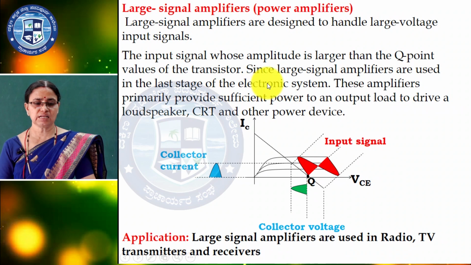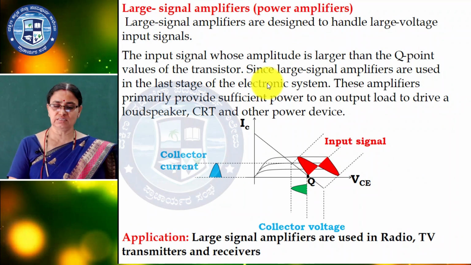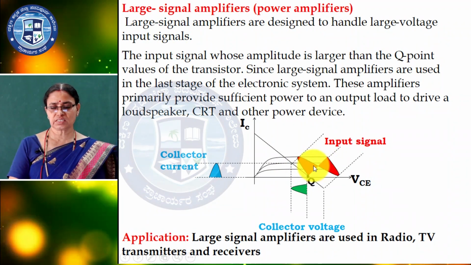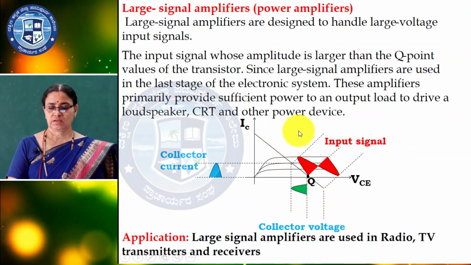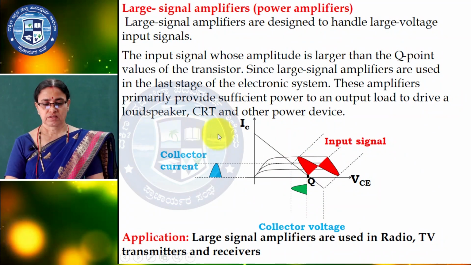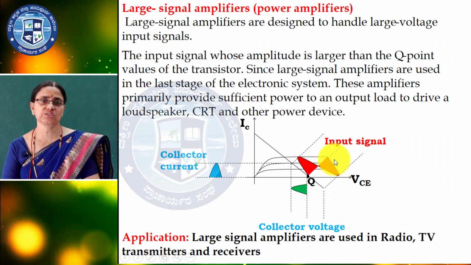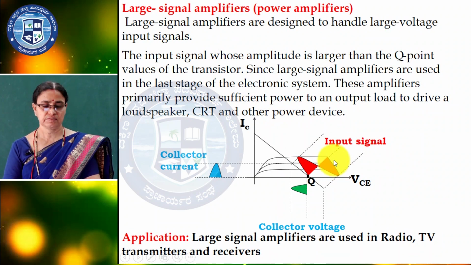Clear? The large signal amplifiers are designed to handle large input signals, and this amplitude is larger than the Q point values of the transistor, and these type of amplifiers are used in the last stage of the electronic system, and this provides sufficient power to the circuit. We can use them before the loudspeaker or CRT and other devices, and in the communication systems, because power is very necessary. Again we are using radio, TV, transmitters and receivers.